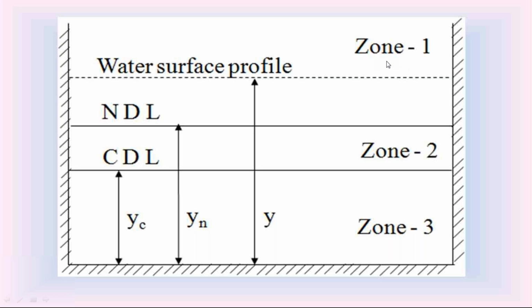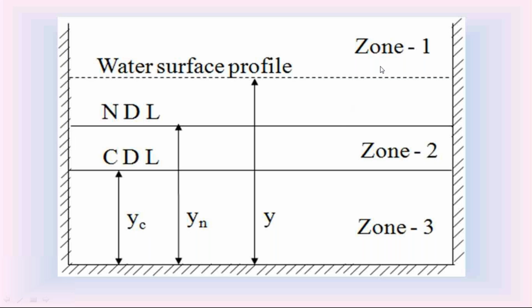Understand this carefully. If the water surface profile is in zone 1, this depth of water, from the bottom of the channel to the water surface, is called the depth of water, Y. At zone 1, this depth of flow Y is greater than normal depth Yn and critical depth Yc. That is, zone 1 is always more than. Please everyone follow this. Zone 1 is always more than the normal depth Yn and critical depth Yc.